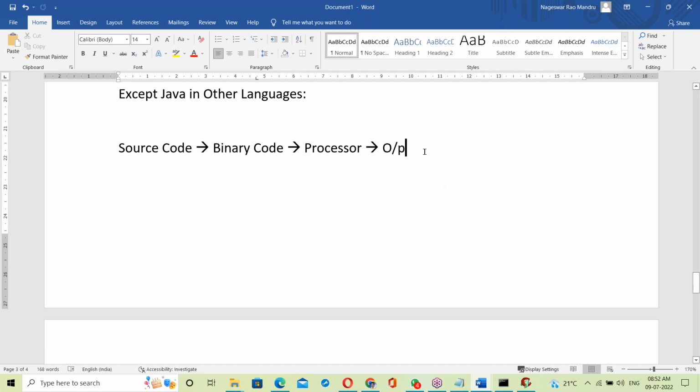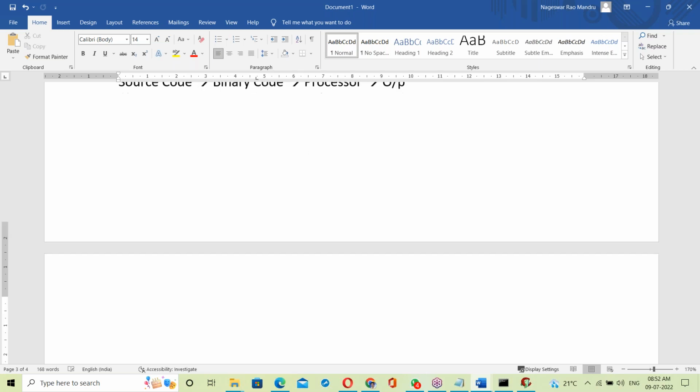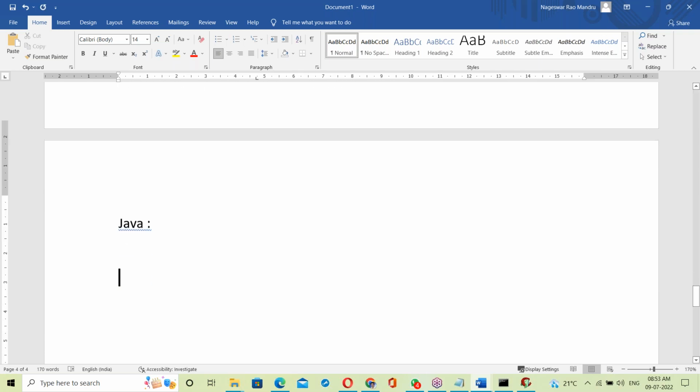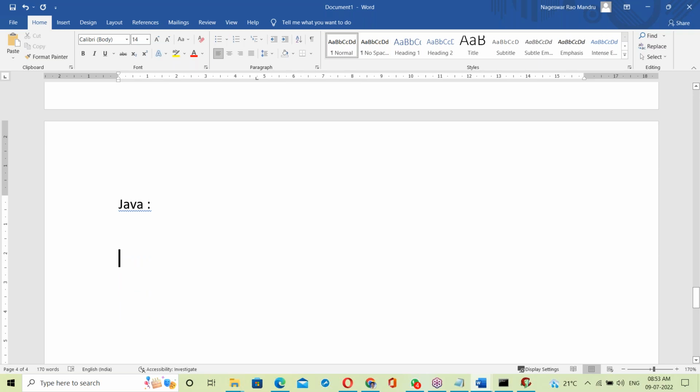Now, in Java, what happens here? In Java, source code converts into bytecode. Sorry, I said binary code, but source code converts into bytecode. That bytecode then converts into binary code.